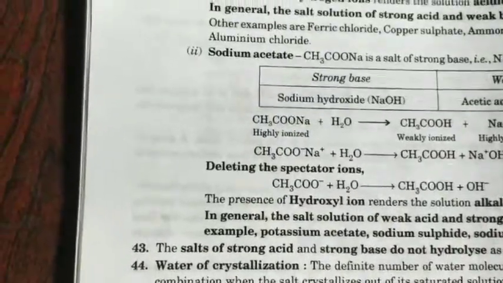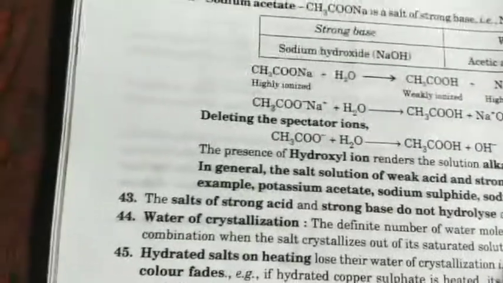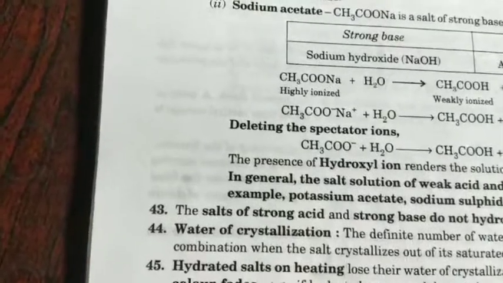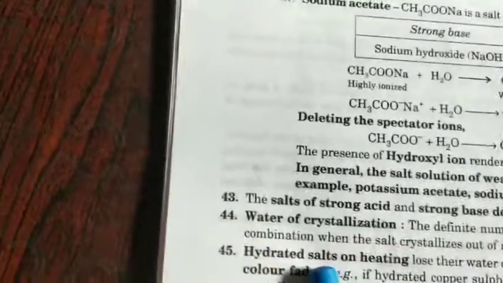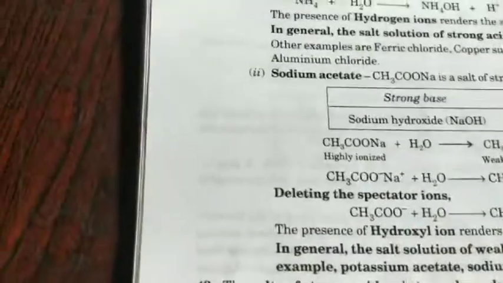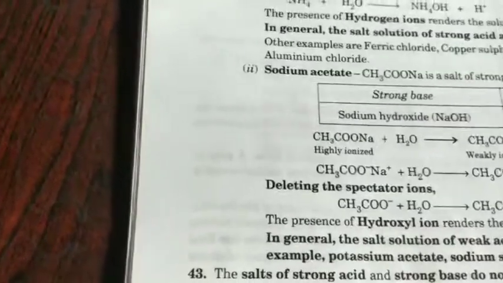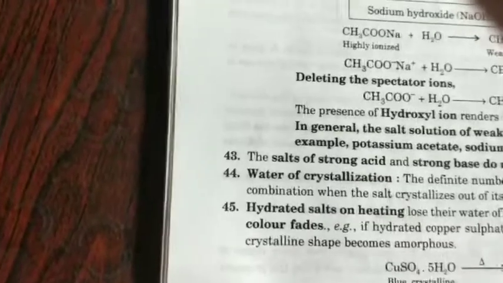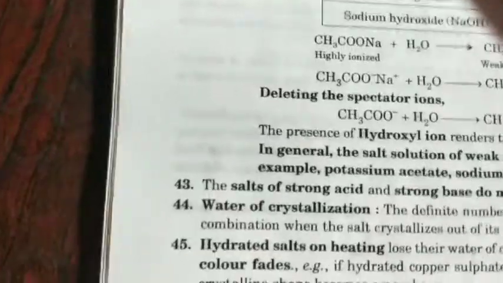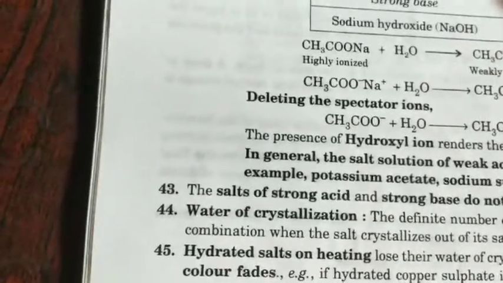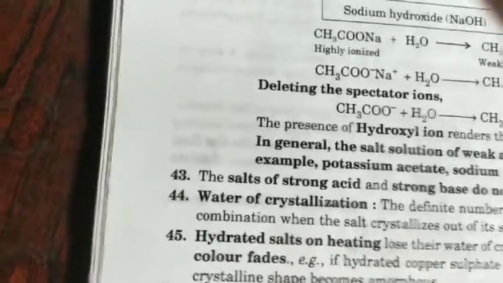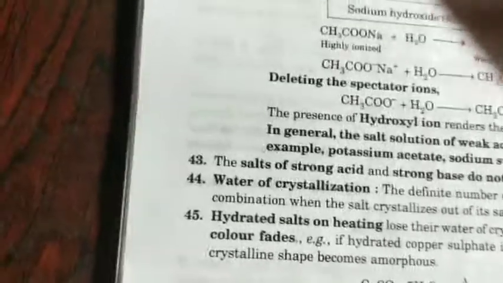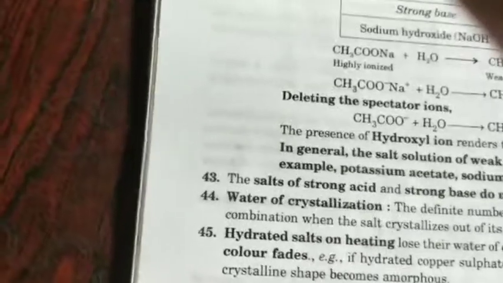Now, water of crystallization. What is water of crystallization? The definite number of water molecules which enter into loose chemical combination when the salt crystallizes out of its saturated solution. Next, hydrated salts on heating lose their water of crystallization, that is, they lose their crystalline shape and the color fades.